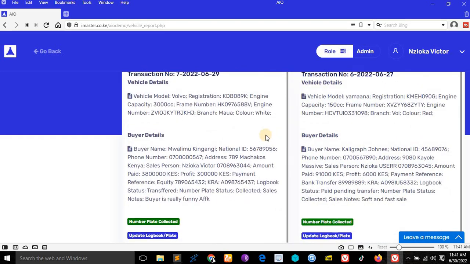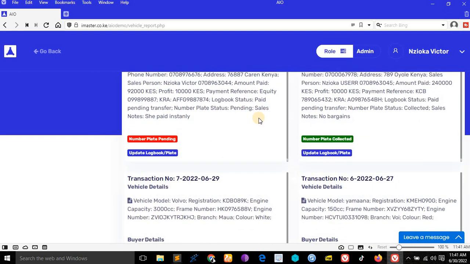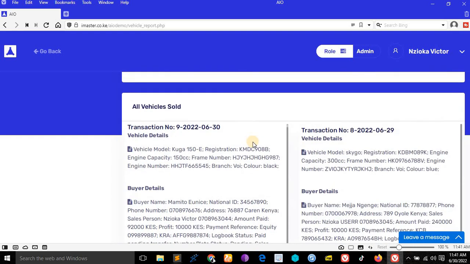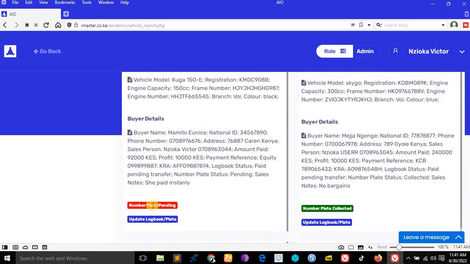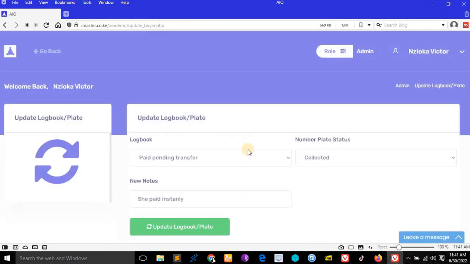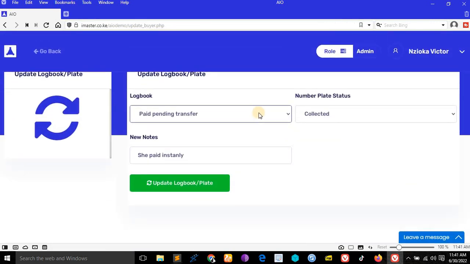And you can change here. If the customer comes for the number plate or their logbook, you have the ability. You see here the number plate is pending. You see number plate status pending. So if we come here and click update logbook number plate status, you can say paid and number plate status collected, and she paid instantly.